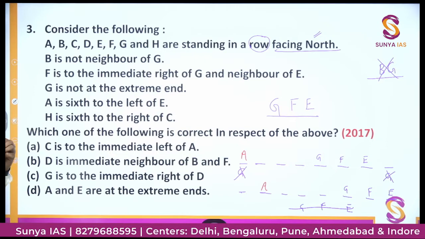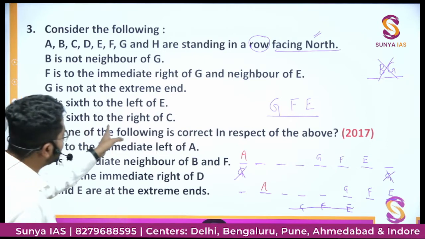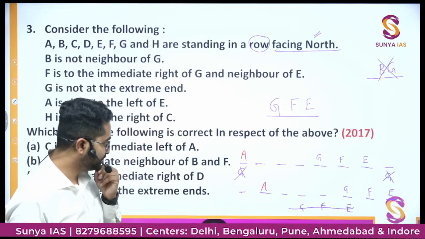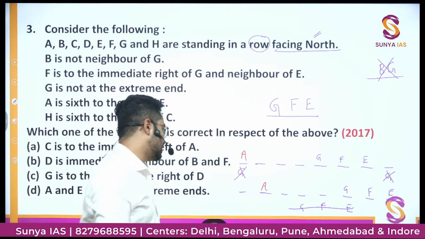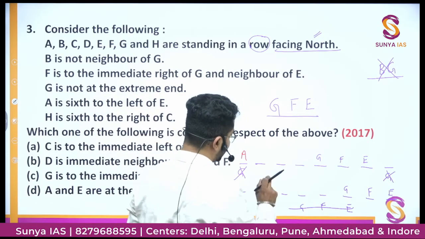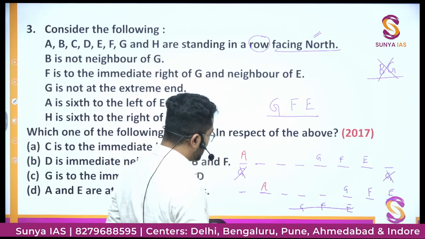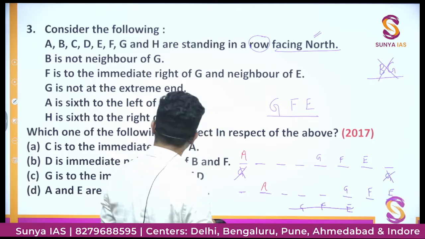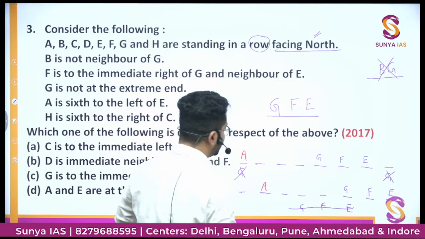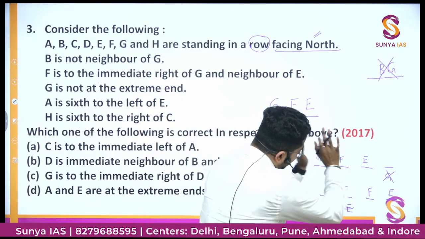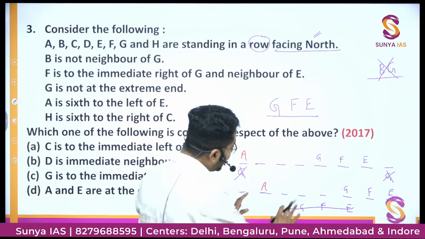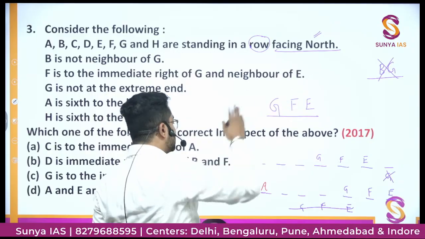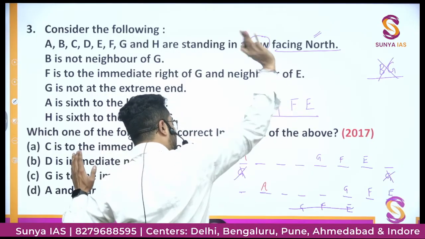And now it is said H is 6th to the right of C. Acha. This is A. So if H is 6th to the right of C, that means H can be at this position. Right, C के 6th number right पे है.